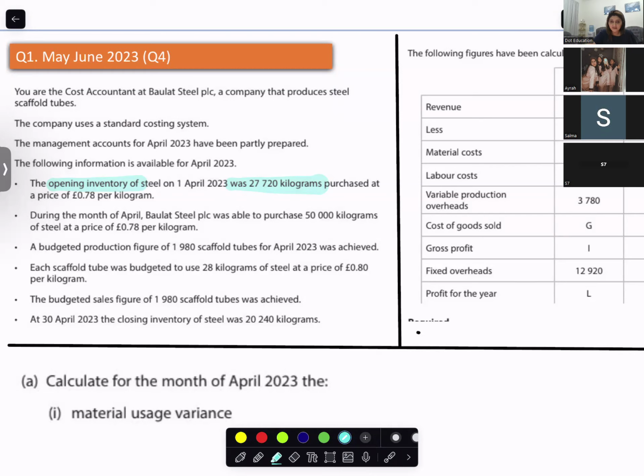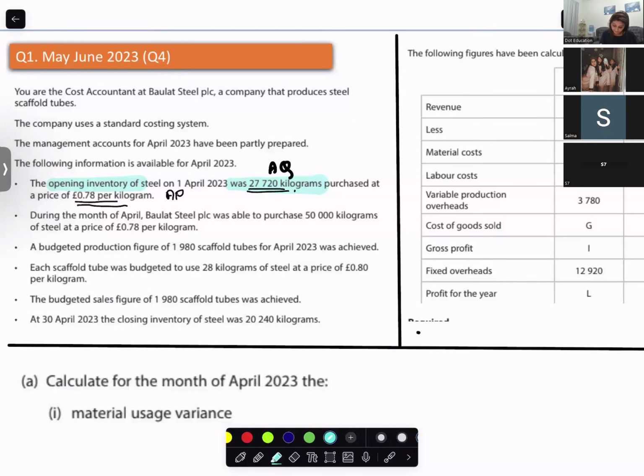Is this the actual price or what is it? This is the actual quantity purchased. Is it the actual quantity of opening inventory or actual quantity of purchases? It is the opening inventory as well. It is the actual quantity of your opening inventory, and it is purchased at 0.78, which is the actual rate, actual price. Read ahead.